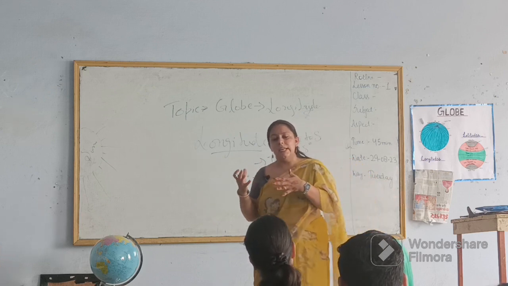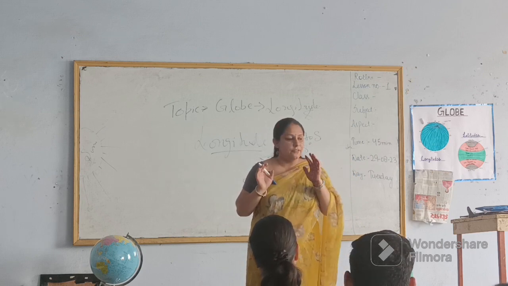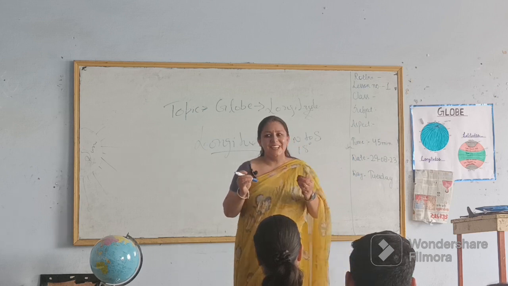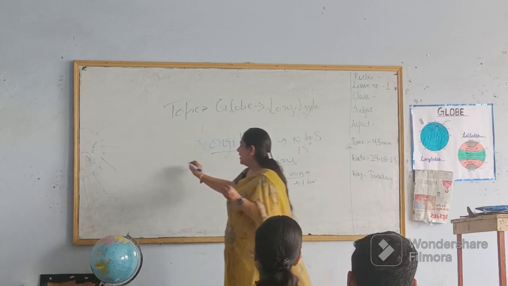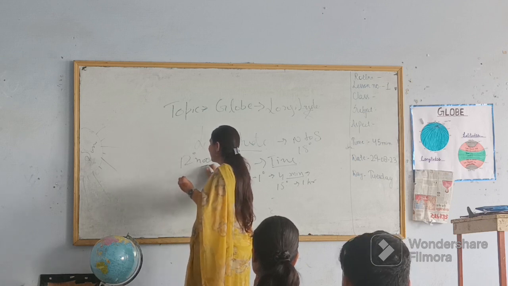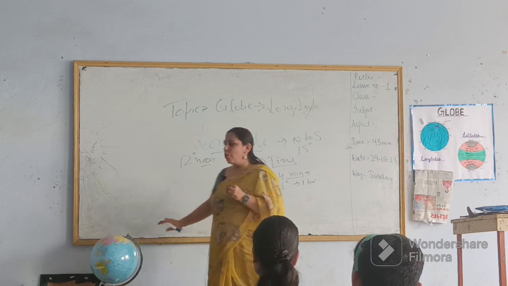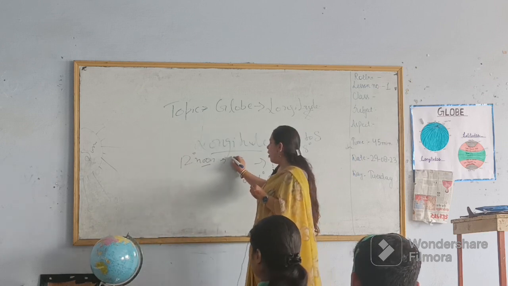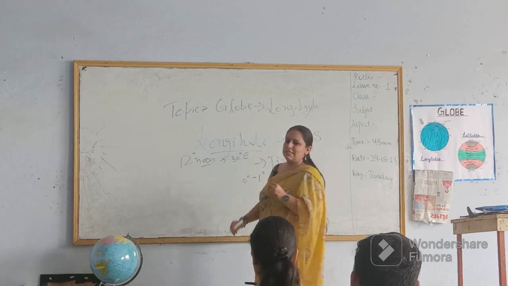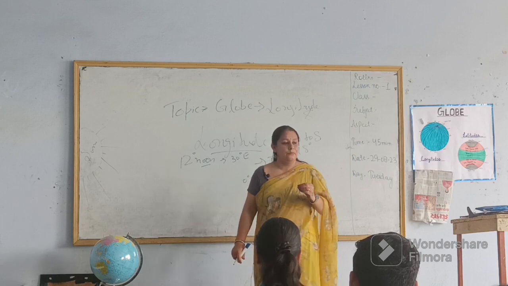At 30 degrees east. First listen to the question. If it is 12 noon on the prime meridian, what is the time at 30 degrees east? That is 2 p.m.